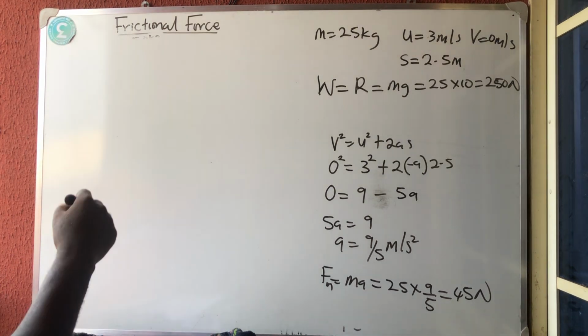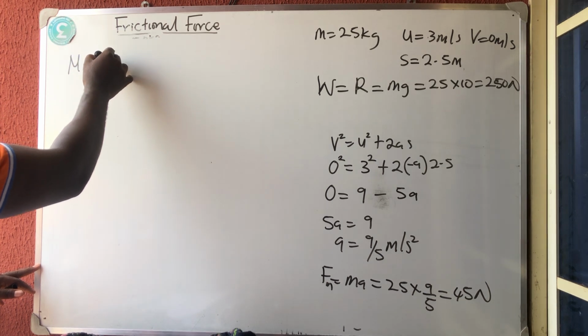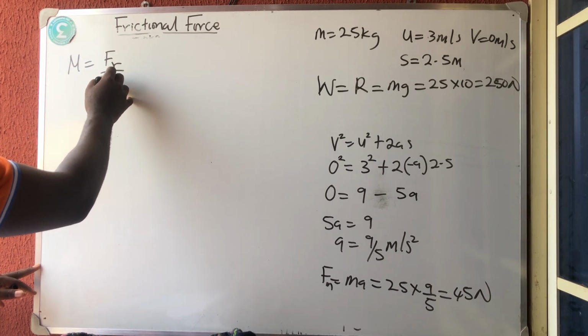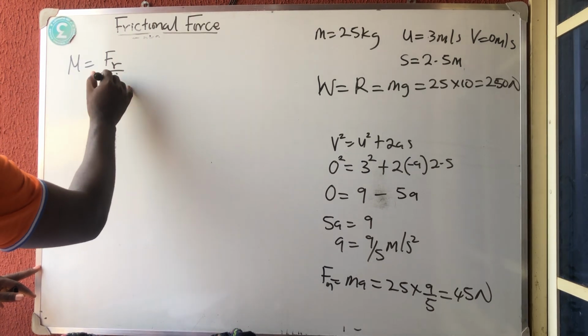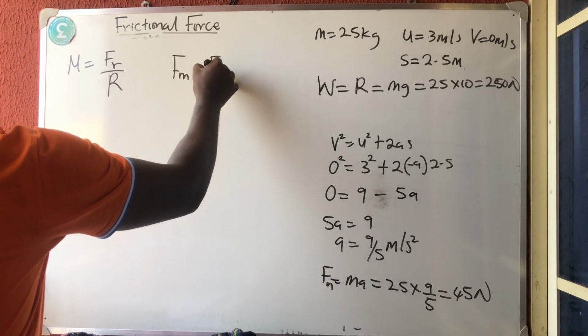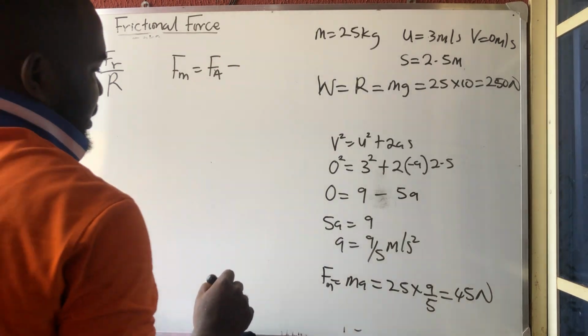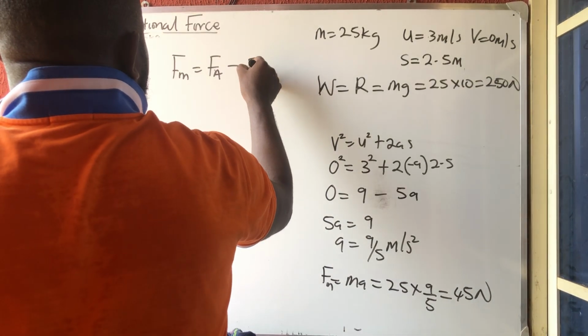Now we know that the coefficient of static friction is equal to the frictional force over the normal reaction. And we know that moving force is equal to applied force minus frictional force.